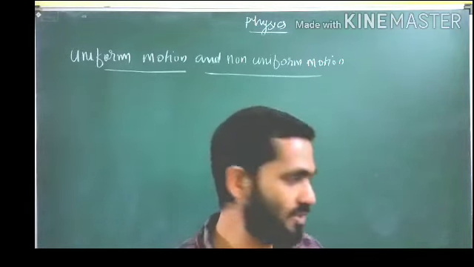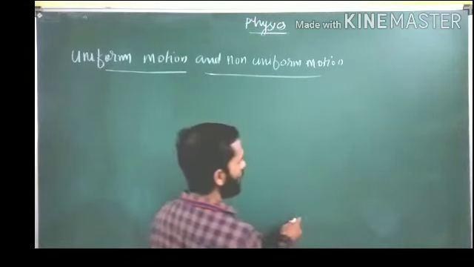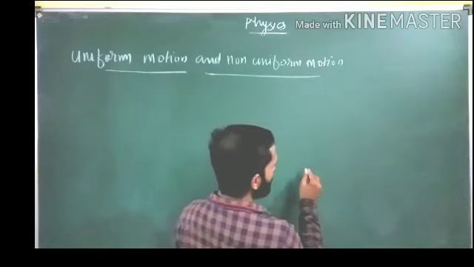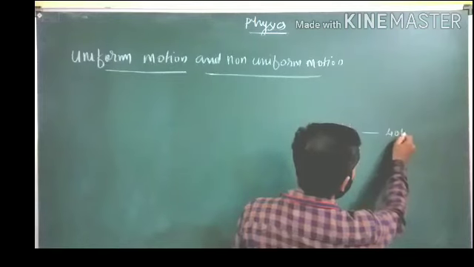See students, I will explain this by using one example. One car is moving. In the first 1 hour it covered 40 kilometer.